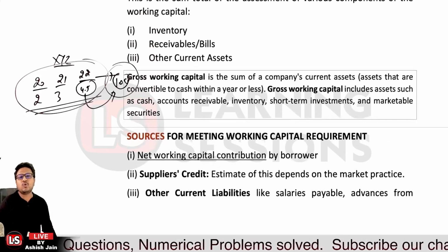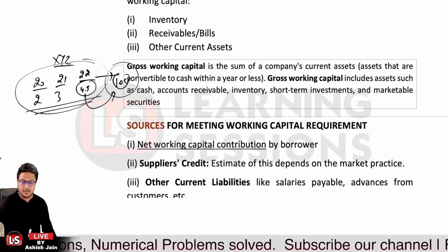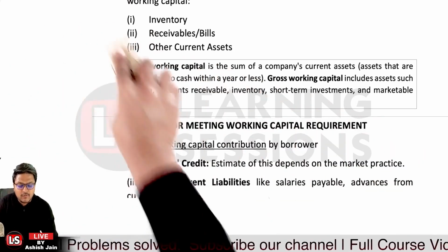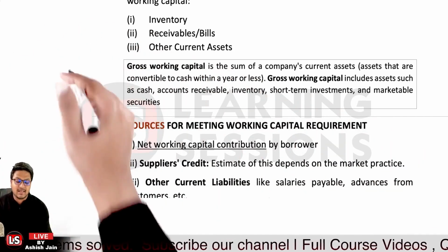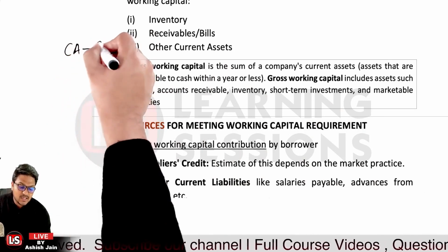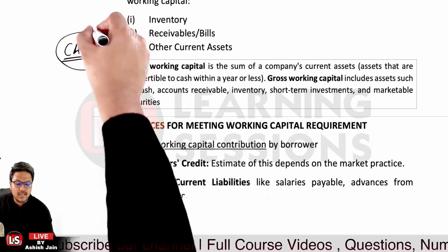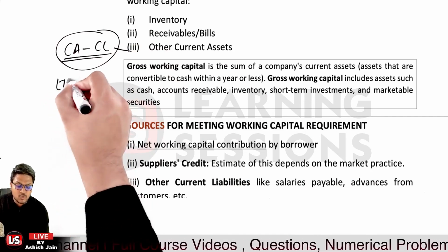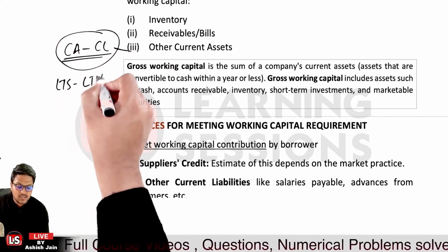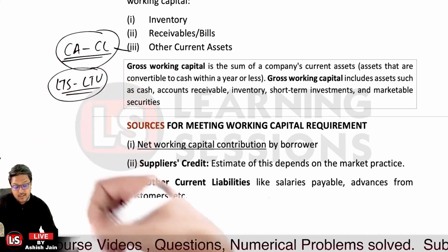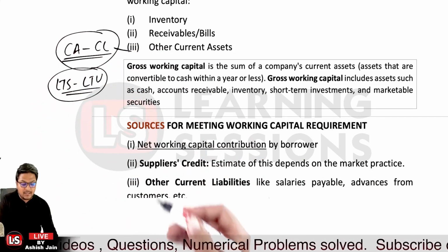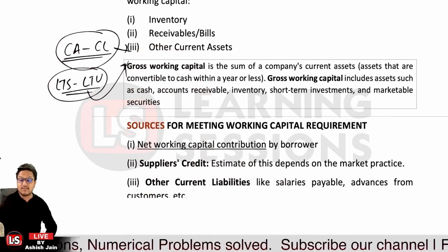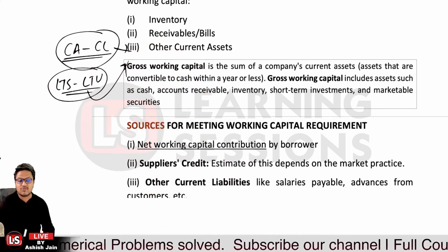Next, it is related to sources for meeting the working capital requirement. From where can we meet our working capital requirement? First of all, it would be the current assets which are exceeding the current liabilities. That can be a component related to your net working capital. The other one is the long-term sources which are exceeding the long-term uses. That can also be a component from which the corporate can bring up capital to be used as working capital for fixing the working capital requirement. Okay, so that is related to it.